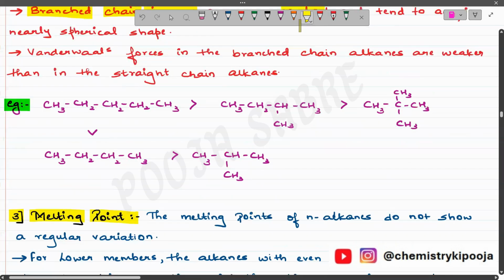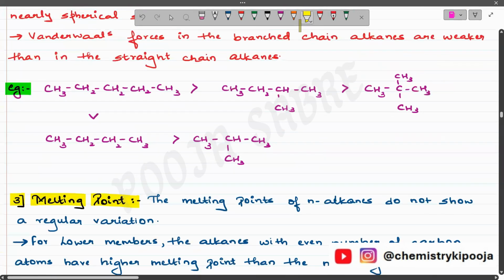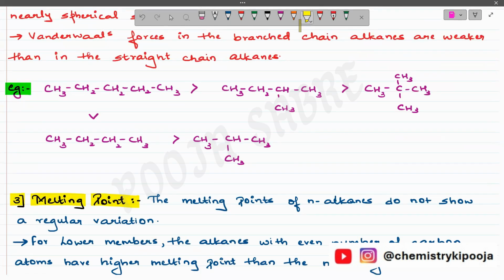Now, if I look into the same example I have written here, you can just quickly copy down. If I look into pentane and butane, we need to compare between them. Definitely pentane, which has more carbon atoms than butane, the first one will be having more boiling point. This will have the maximum boiling point.